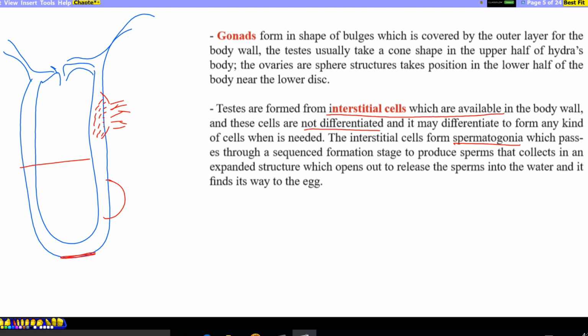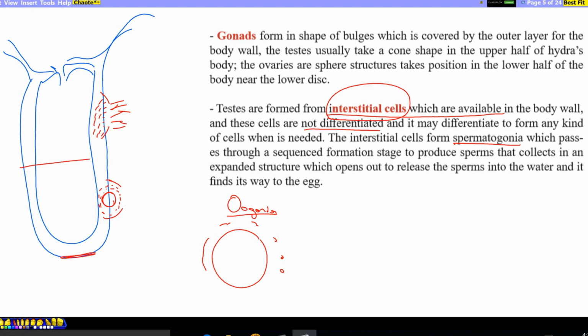In the lower half, the female reproductive organ, the ovary, also originates from interstitial cells. Interstitial cells pass through mitosis to form a number of oogonia. Oogonia is the first step in female reproductive cell formation. One of the oogonia is chosen and grows to a big size, but most of them remain small-sized cells around it. Big oogonia and a number of small-sized cells. As the egg matures, the external wall is also split, so it's ready for fertilization.